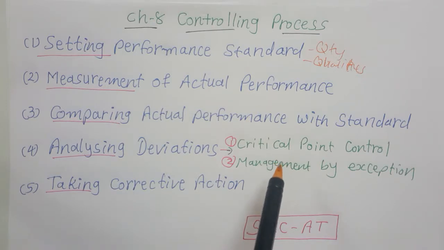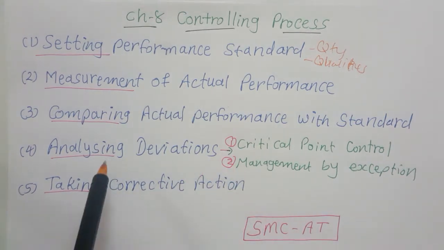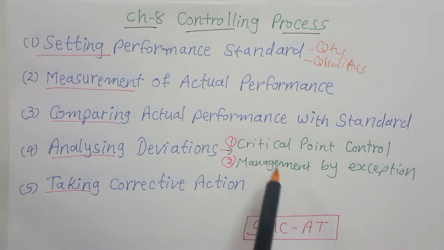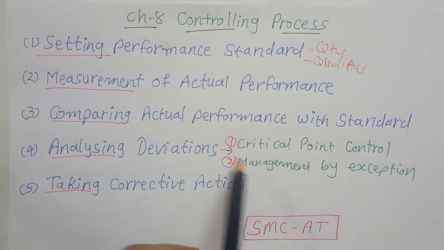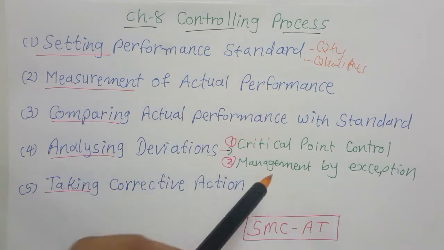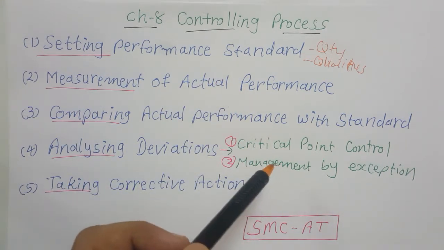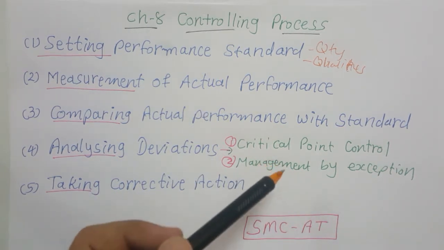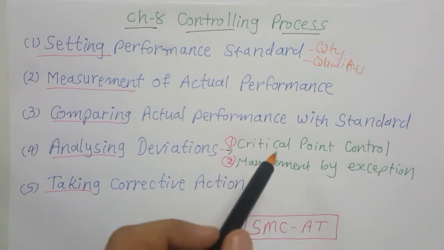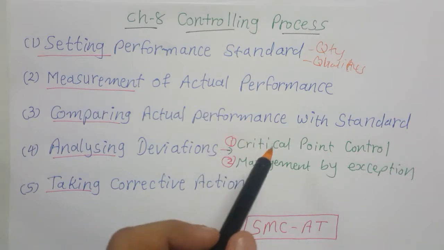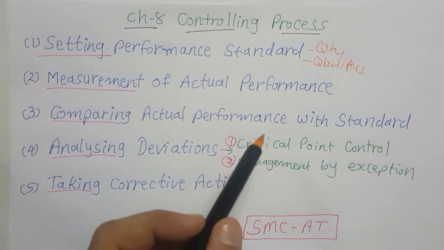And suppose at this stage we have identified some deviation. After that we must find out the causes. What are the causes? These causes may be that our standard is unrealistic, or there may be a defective process, an inadequacy of resources, some structural drawback, or some organizational constraint or obstacle.